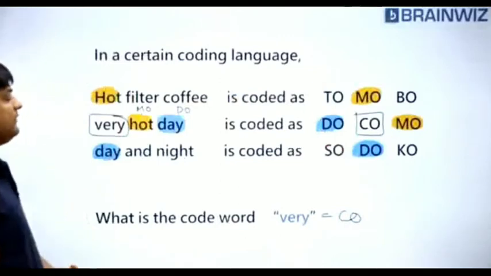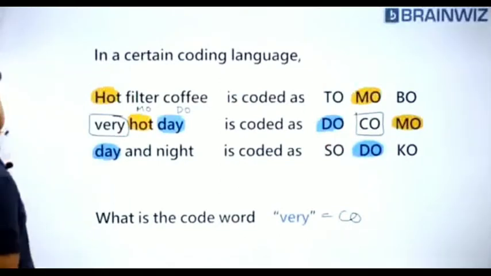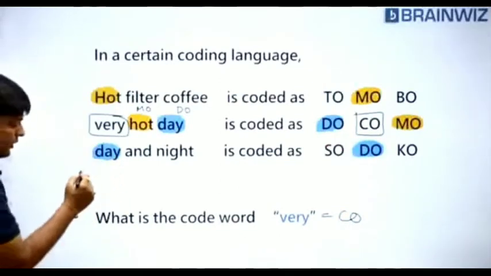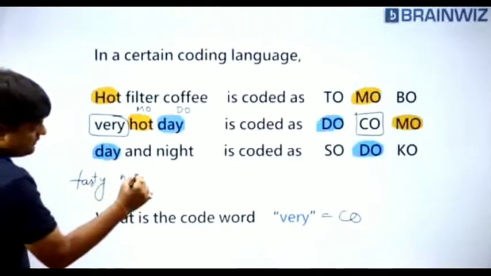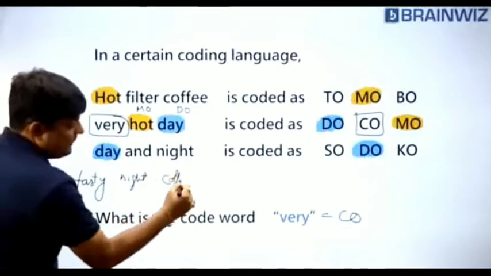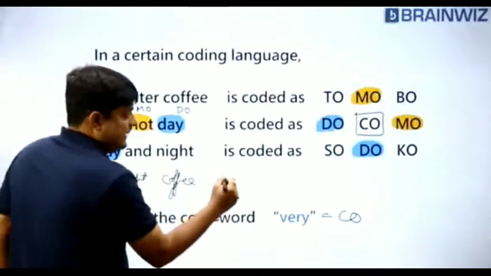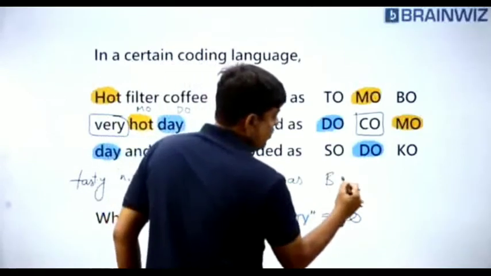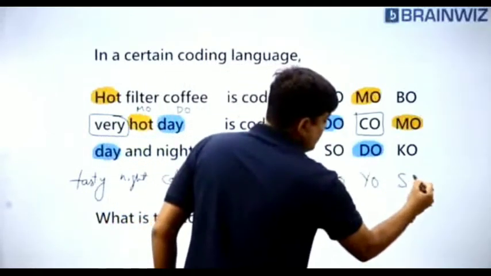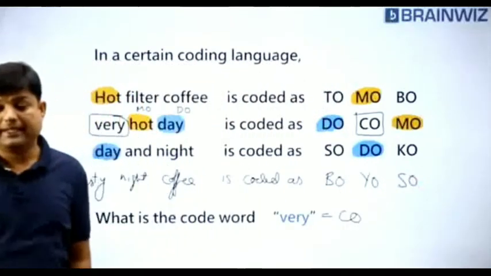Are you understanding, everybody? For example, I'm extending this. Everybody on the board now. Here, tasty night coffee. Look, I'm extending this question. Tasty night coffee is coded as boyoso. Are you understanding, everybody?